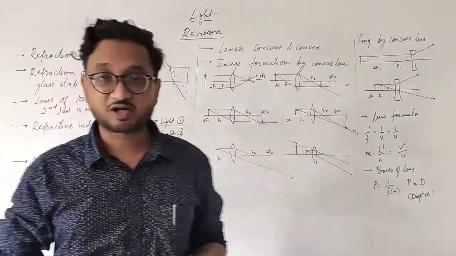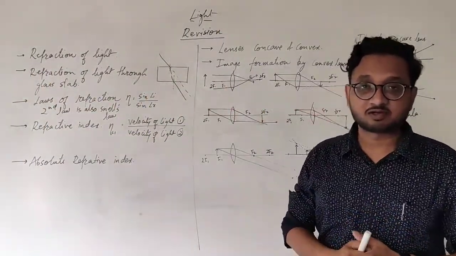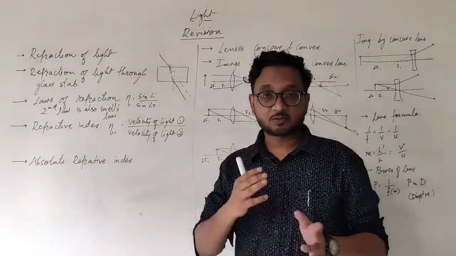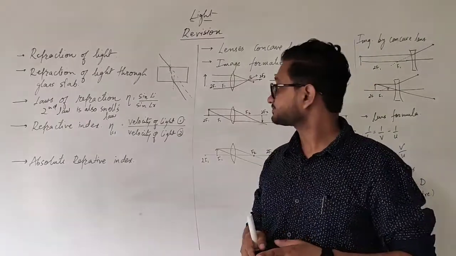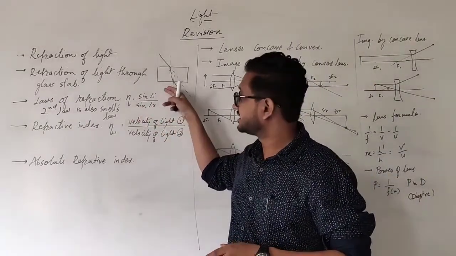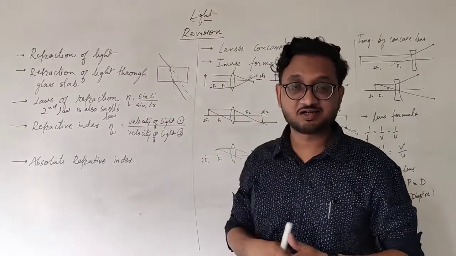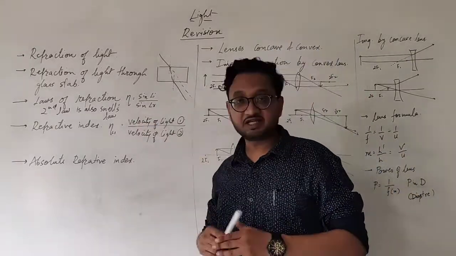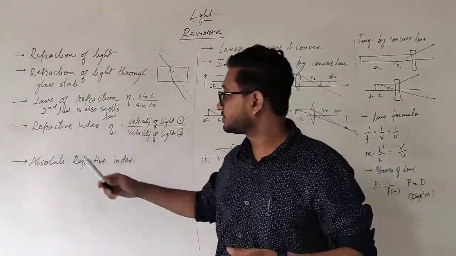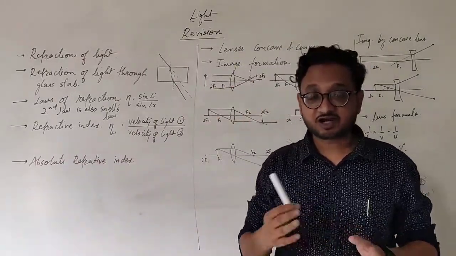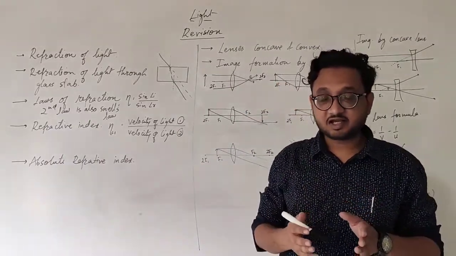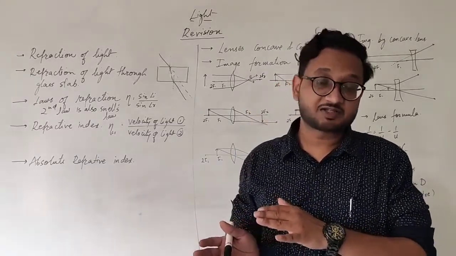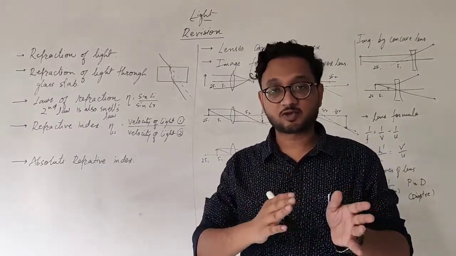Whenever in the exam you are asked for a 1 mark question, explain Snell's law or write Snell's law, then you are supposed to write that during the phenomenon of refraction of light, the ratio of sine of angle of incidence to sine of angle of refraction is always constant. One more thing students, this constant is eta, also known as refractive index, and refractive index gives us the idea of how much the light will bend, whether it is towards the normal or away from the normal.